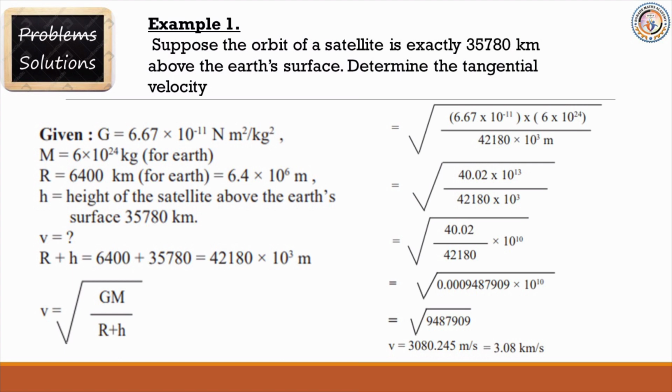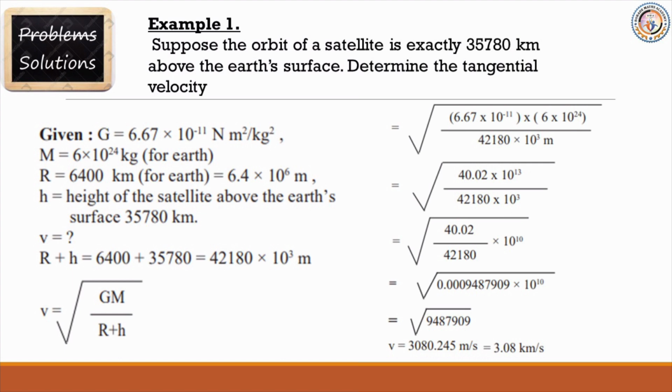So R plus H is equal to 6,400 plus 35,780, which is equal to 42,180 into 10 raised to 3 meter. Okay, R plus H is equal to 6,400 plus 35,780, is equal to how much? 42,180 into 10 raised to 3 meter.